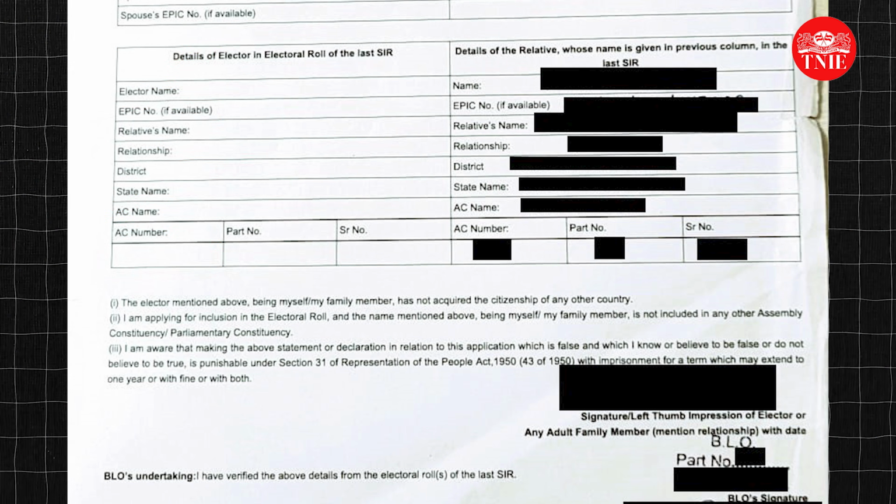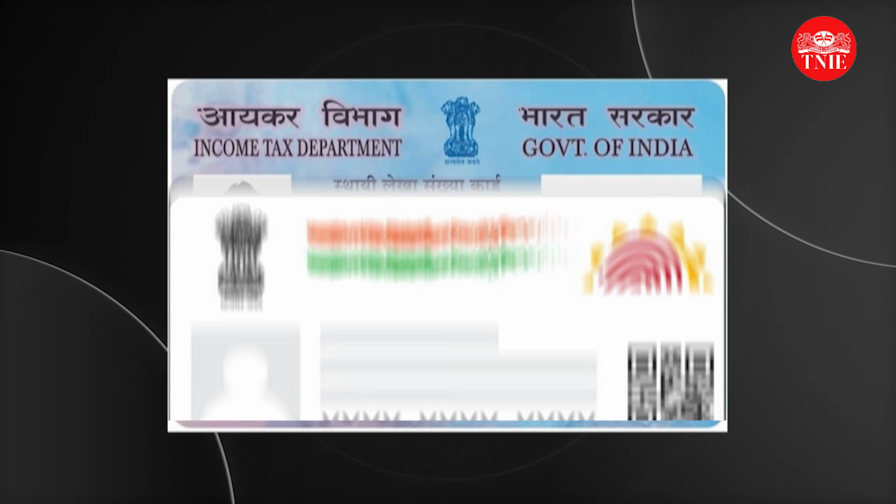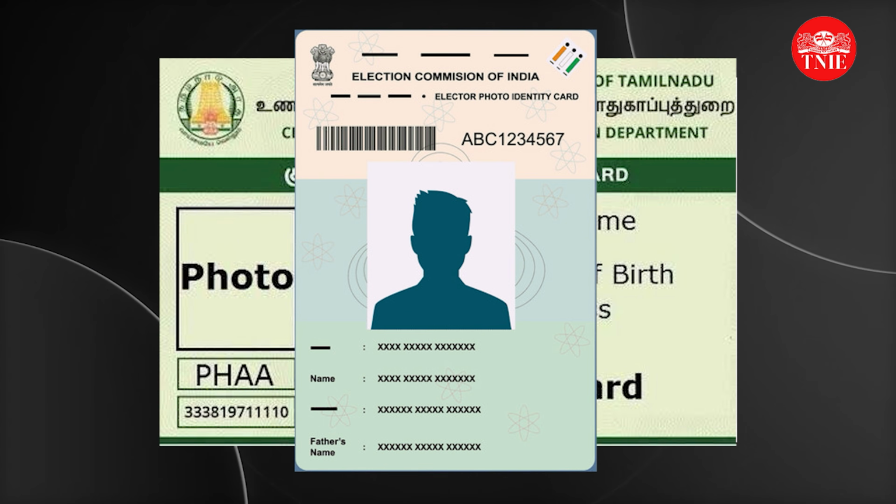What should you do if you cannot find your name in the past SIR rolls? You have to look for the names of your parents or close relatives. If you can trace your close relatives in the electoral roll in the last SIR, you only need to fill in those details. In case you are unable to link with the previous roll, don't worry. I will explain the steps later in this video. Also, remember you don't have to submit any documents at this stage.